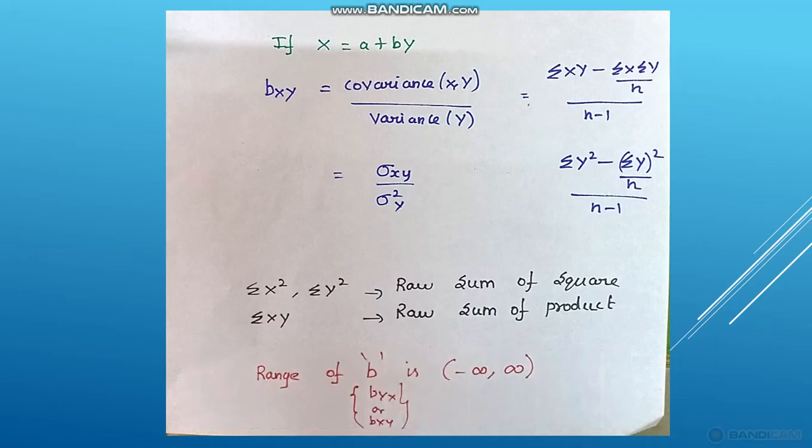And the range of this regression coefficient is minus infinity to plus infinity. So the byx value or the bxy value has a range of minus infinity to plus infinity. This is a very important question: the range of the regression coefficient is minus infinity to plus infinity.